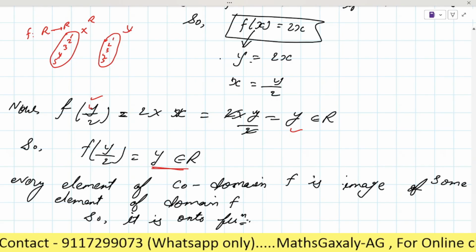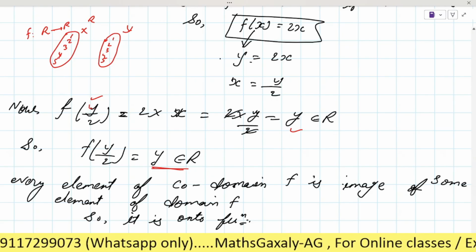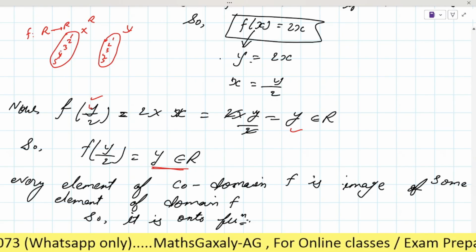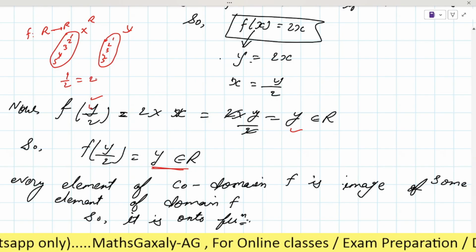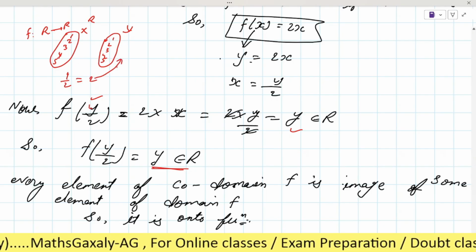So the function belongs R to R. Is it clear? When you put y by 2, y by 2 means if you are taking y as 4, it will be 4 by 2, it will be 2, which belongs to set y, right?